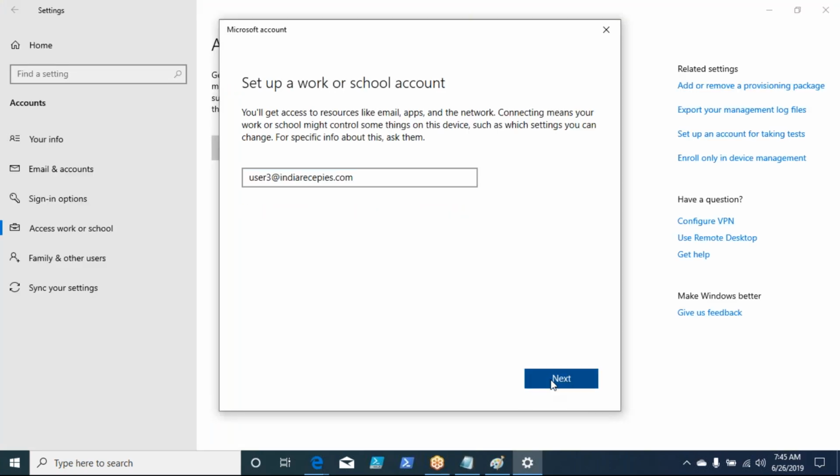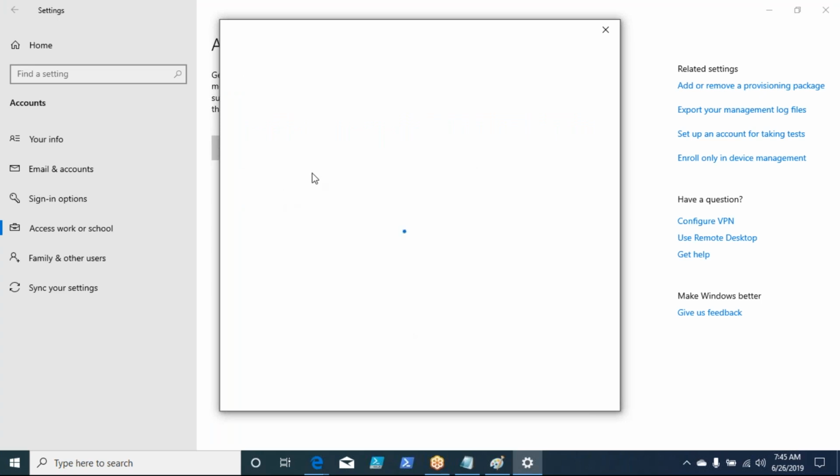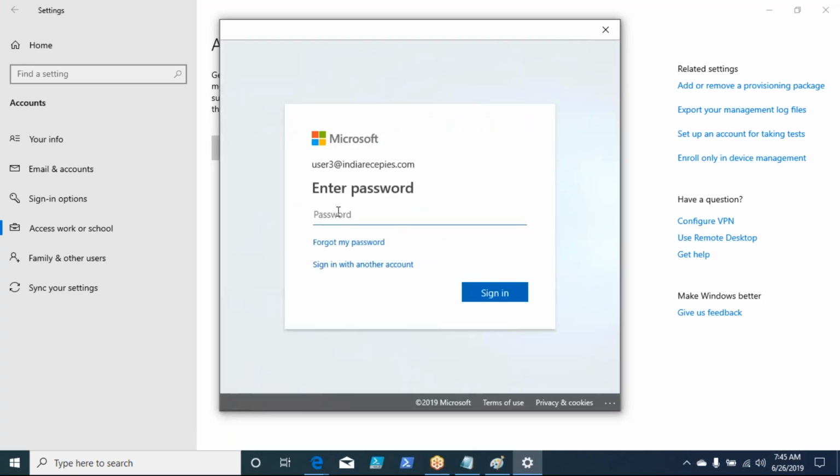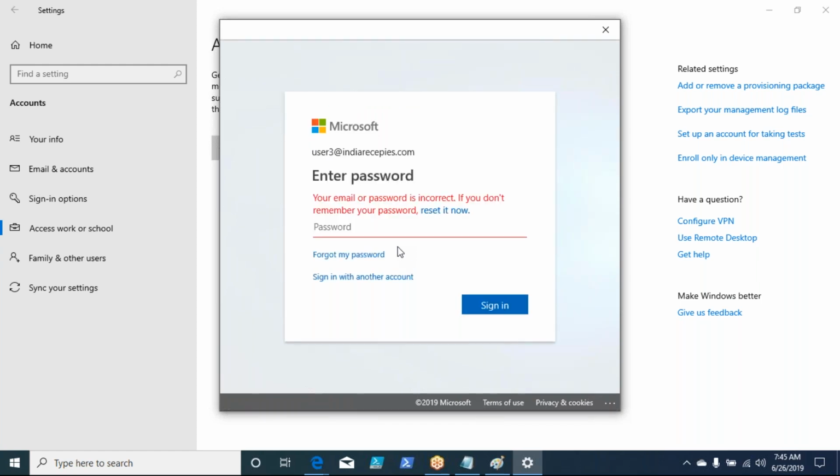And then use the password. I think this doesn't have required permissions. Let us try to add it. If not, we'll use others. This is your password. It's incorrect.